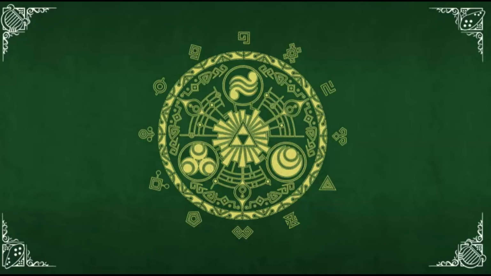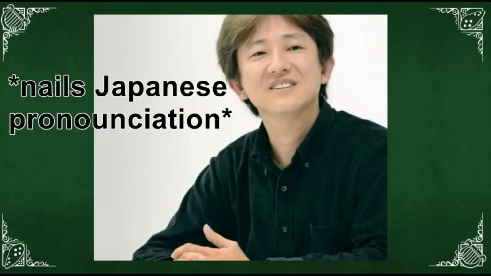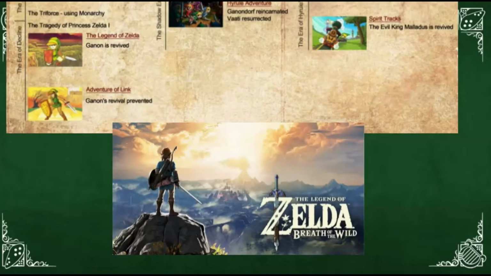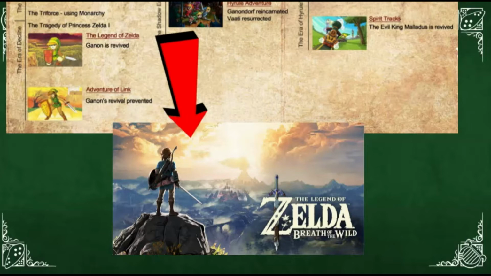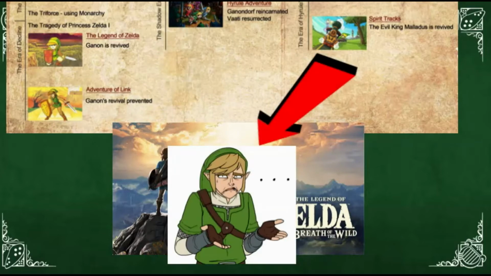Like, we know, thanks to the game's director Hidemaro Fujibayashi, that Breath of the Wild takes place the furthest in the future of all games amongst the Zelda franchise. But the Zelda timeline splits into three thanks to the events of Ocarina of Time, and there are three different dimensions: the Downfall timeline, Child timeline, Adult timeline. But in which of these three does Breath of the Wild take place?